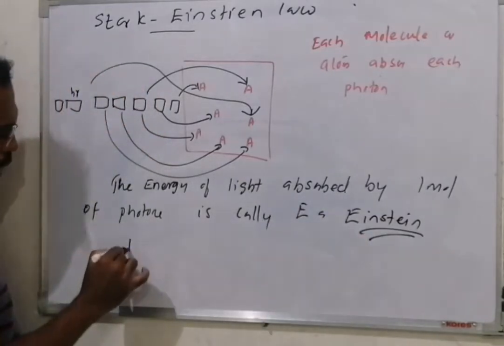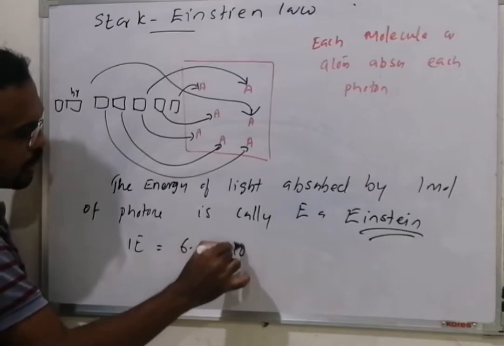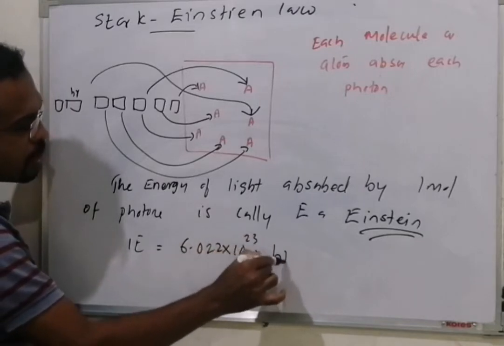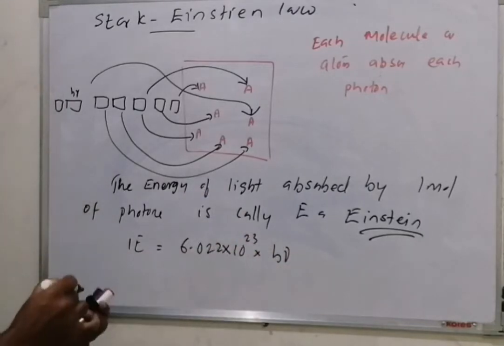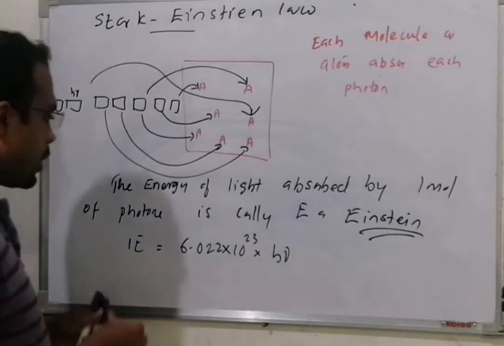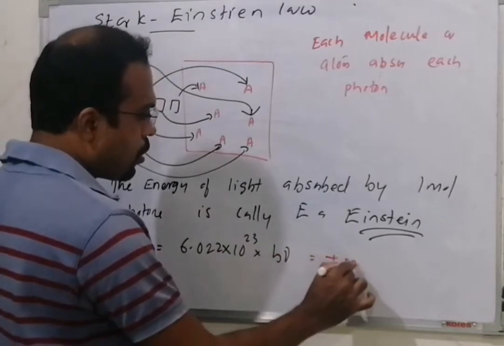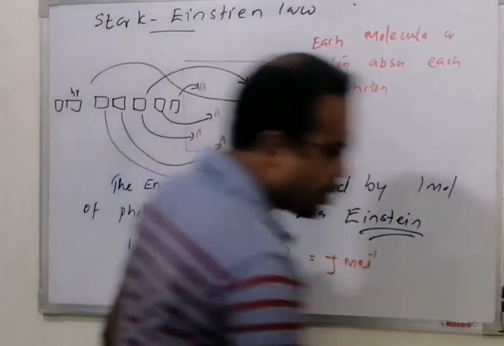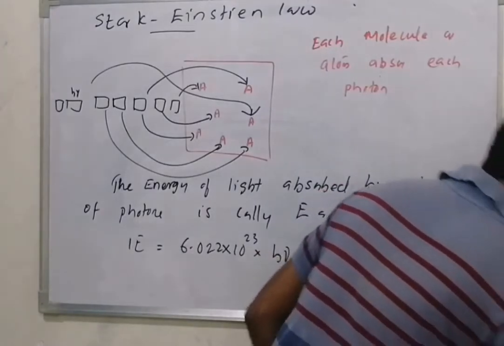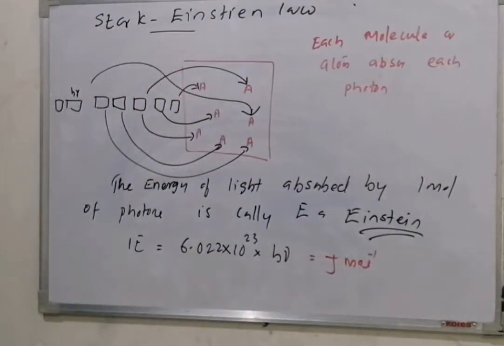What is 1 Einstein? 1 E is equal to 6.022 times 10 raised to 23 times h nu. h nu is the energy of 1 photon. 1 Einstein is this value. The unit is joule mole raised to minus 1. Therefore, this is called the Stark-Einstein law.